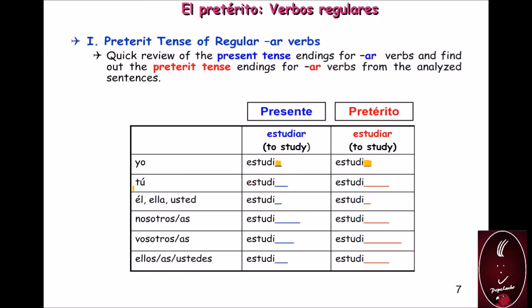The same with the tú form. Tú, what is the ending to conjugate in the present tense with the AR verb, and what are the endings to conjugate in the preterit for the AR verb, and so on. For the third person, él, ella, usted, or for the preterit. Thus, you are going to do it.